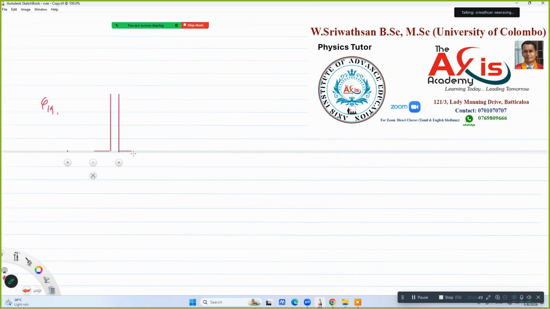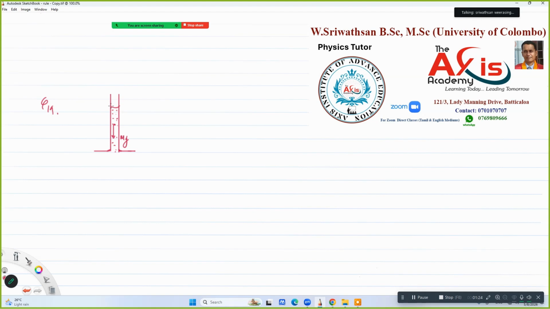When they touch this lower end to the water, water is rising here, right? And the mass of the water risen in the capillary tube is m. That means the weight of the water will be mg. The rise has taken place due to the surface tension.